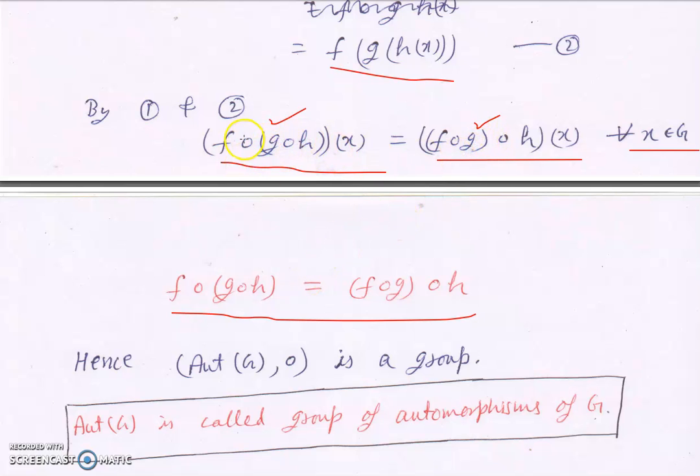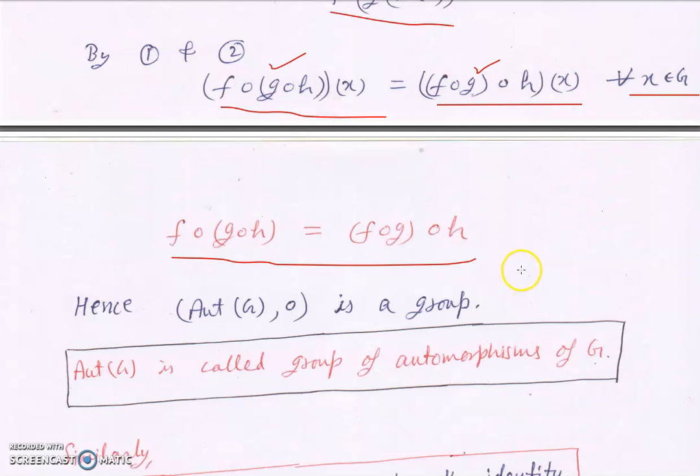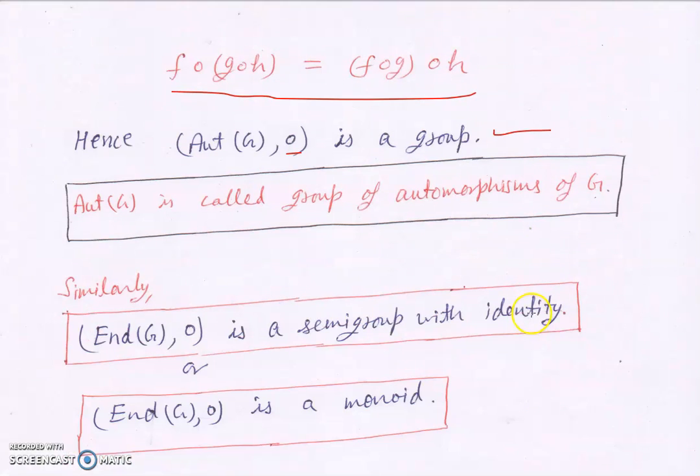Once again, these are two maps and their values at each point of G are the same, so both maps are the same. So composition is an associative operation. Because composition is associative, Aut(G) with respect to composition of maps is a group, because associativity is there, it has an identity element, and it also has inverses.